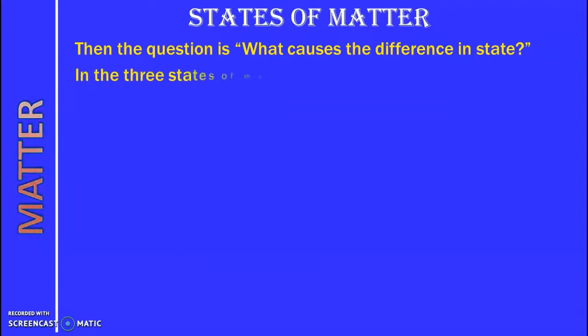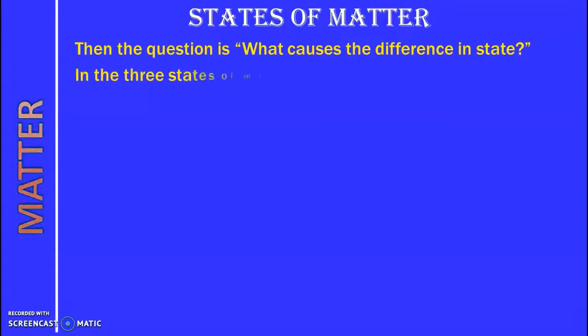The question is, what causes the difference in the state of matter? Why water exists in all the three states? Not only water, most of the substances, they exist in different states of matter. So the question is, what causes the difference in state of matter?